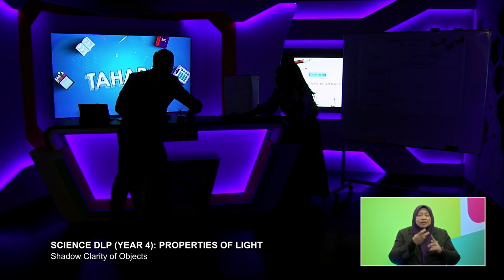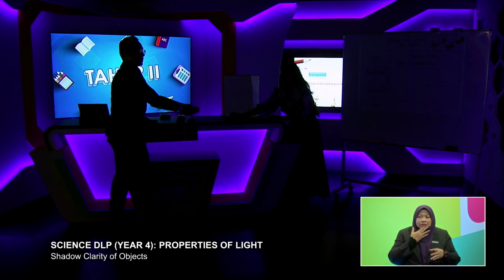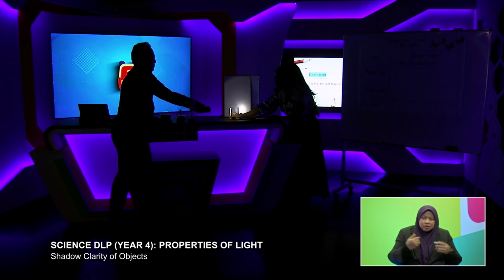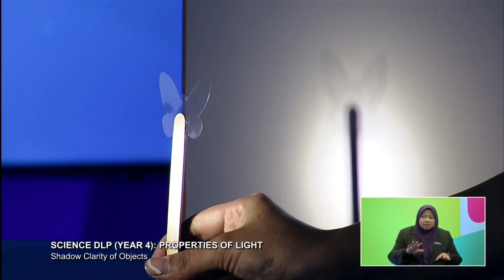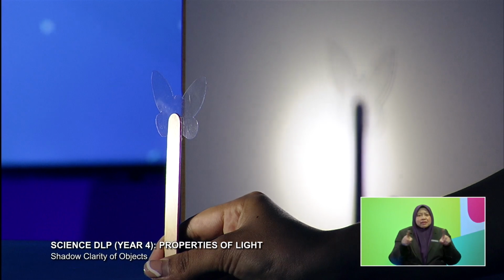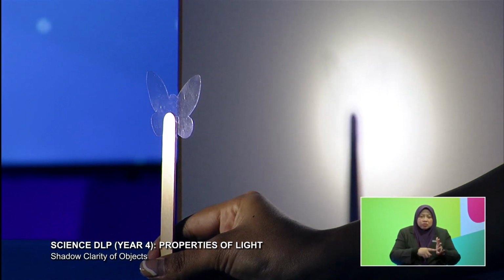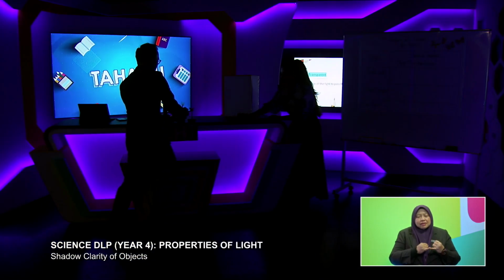Okay, let us see whether there is any shadow or not. Okay, pupils, let's watch carefully. Can you see any shadows here? I can only see the shadow of the popsicle stick. Yes, that shows that it is a transparent object. All right, last of all, we're going to try it with the colored plastic.